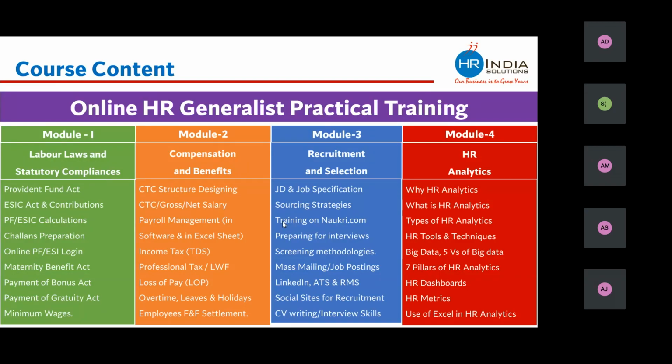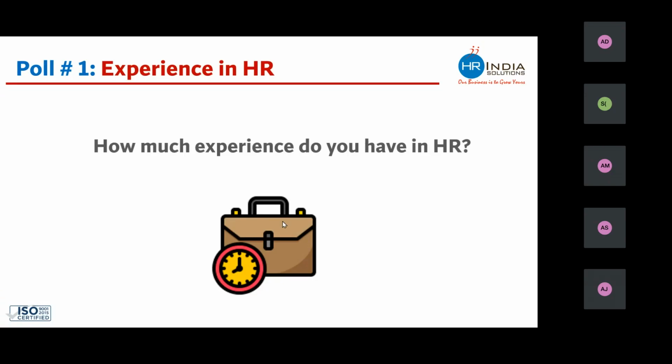Let's proceed. Before we proceed, just wanted to have an idea on how much experience you have in HR. Since the chat is not working due to some technical error, I would request all those who are freshers, can you react with the thumbs up sign from the emoji? How many freshers we have? If you are a fresher, kindly react through the emoji and give a thumbs up sign.